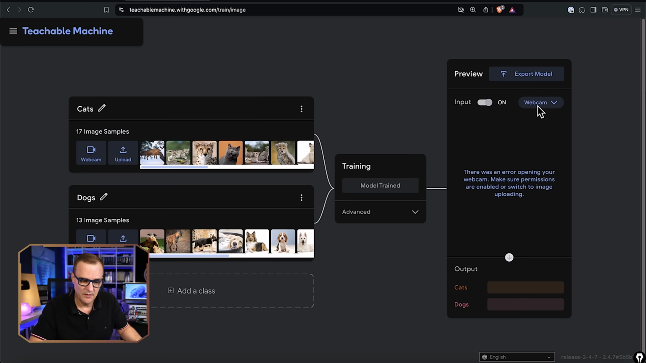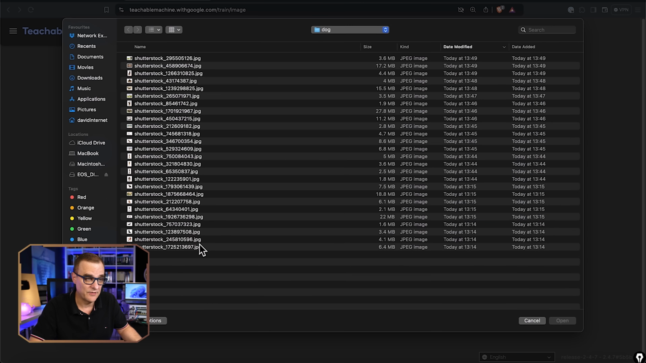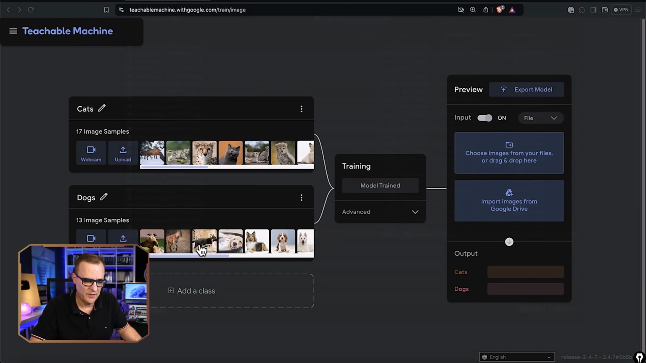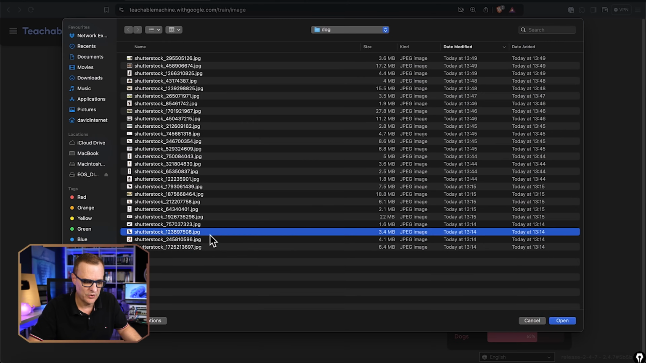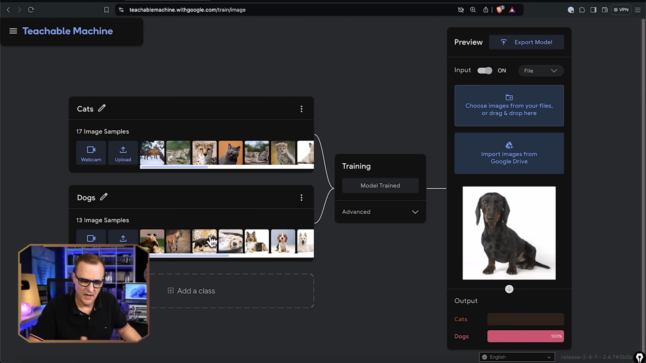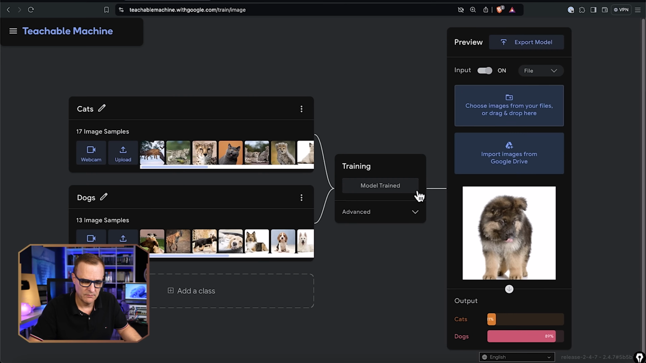Now it's showing an error because it can't access my webcam. I don't want it to access my webcam. I'm going to upload a different image. And let's see if it classifies it properly. So I'll upload this image. It tells me that there's a 65% probability that this is a dog, 35% that it's a cat. So it got that right. Let's upload another image. Let's take this one. 100% that's a dog. Upload another image. Let's try this one. Okay, 89% that's a dog.